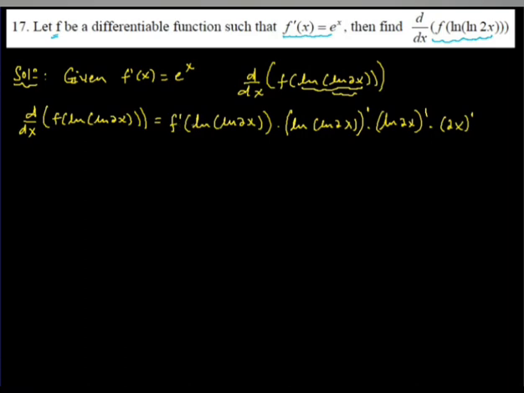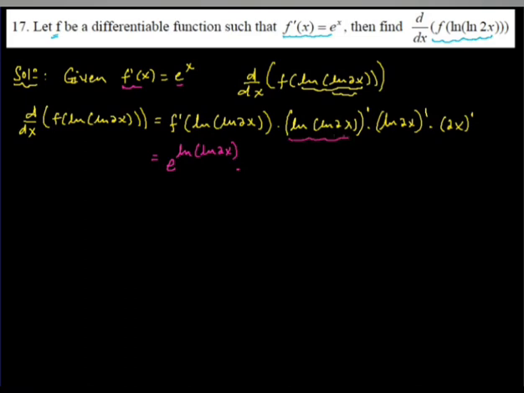f derivative at ln of 2x, since f derivative at x is e to the power of x, what will f derivative at ln 2x be? It will be e to the power of ln 2x, times the derivative of this one.